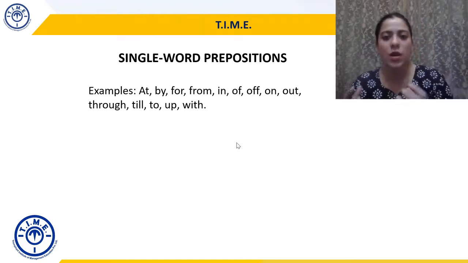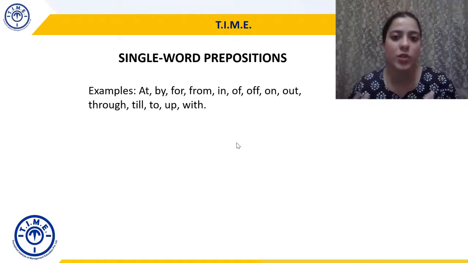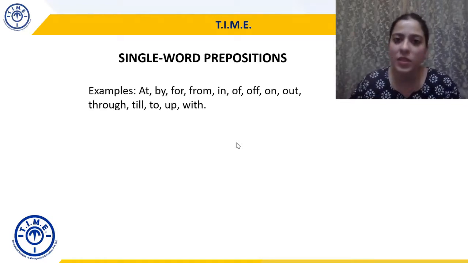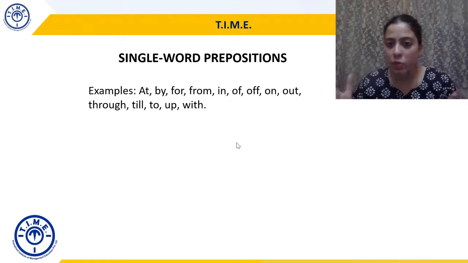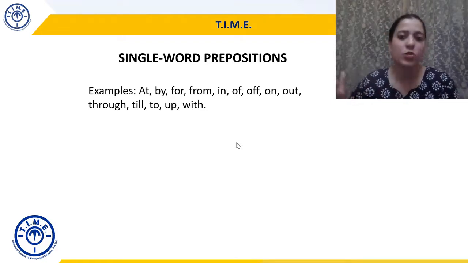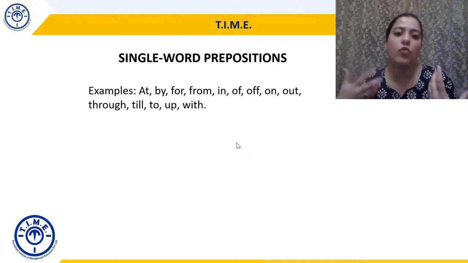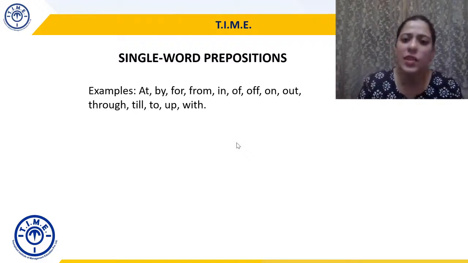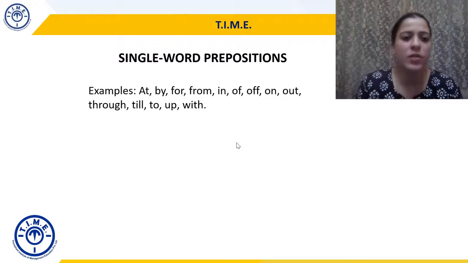They will show the relation, but they'll also perform a function, either by telling the placement or the relation between two things, or they'll tell you the agency through which something is being conducted. So single word prepositions are very easy to spot. Some of them are there on the screen.